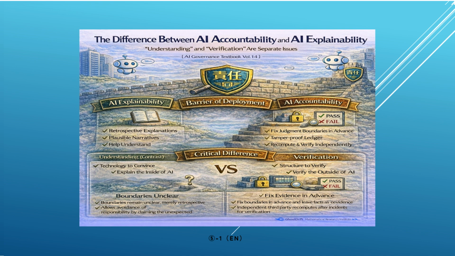During the final stages of enterprise deployment, review boards do not ask whether humans can understand and be persuaded by the outcome. They ask whether a third party can verify that the process was factually correct. Rather than retreating into narratives of understanding, we must pre-implement a verifiable evidence structure within the system. That is the only way to protect the organization.